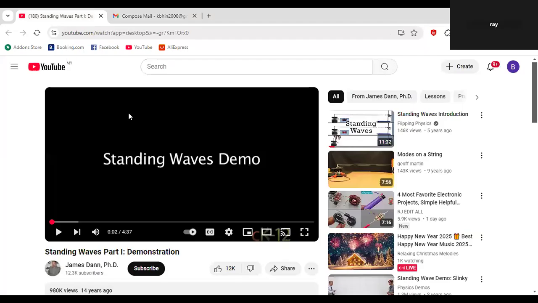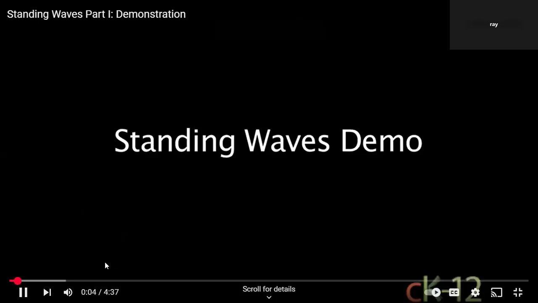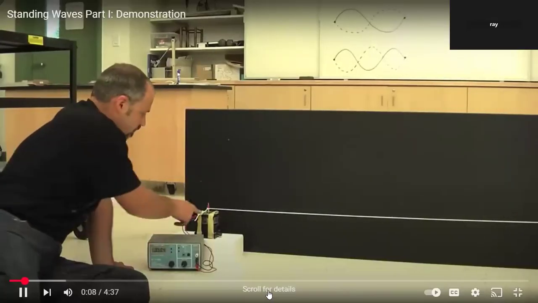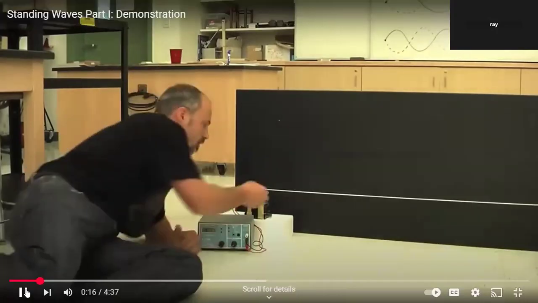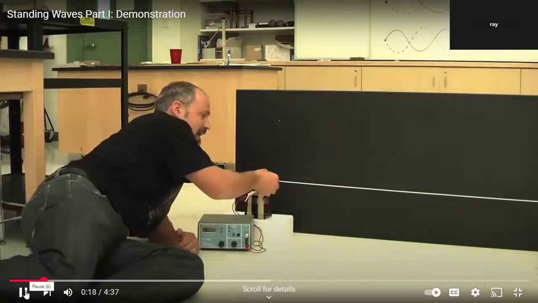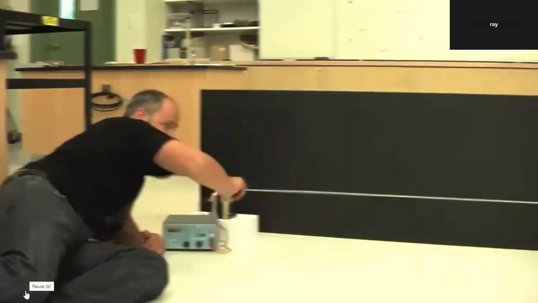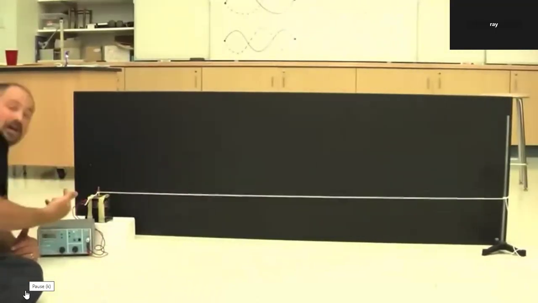Okay, let's just watch a video so that you understand what a standing wave is. So what we have here is a frequency generator. It's connected to what's called a wave driver speaker. It's going to pump up and down at whatever frequency I set this to. This is your power generator. This is your vibrator. It causes a string to go up and down. When this pumps up and down, it sends a wave down to this end, the wave reflects, and comes back.